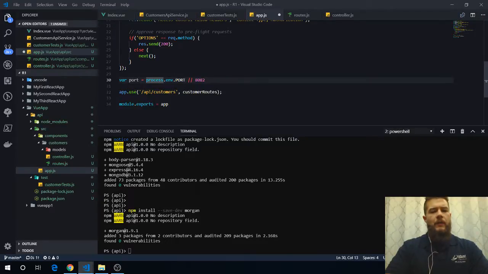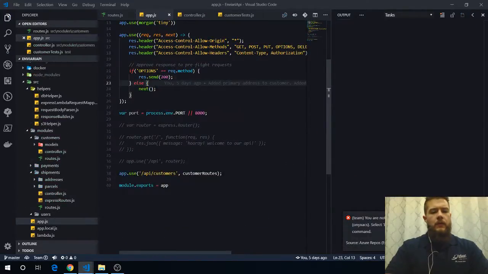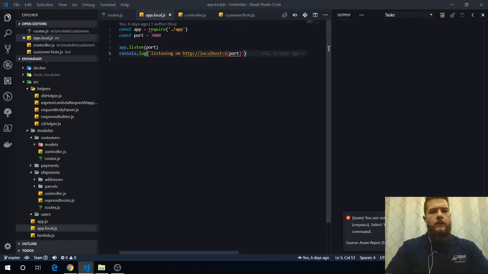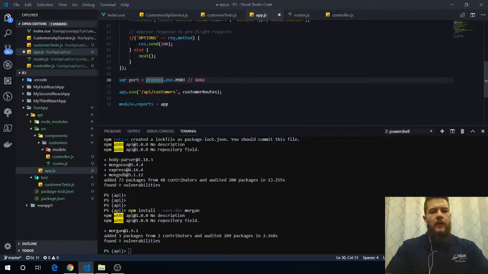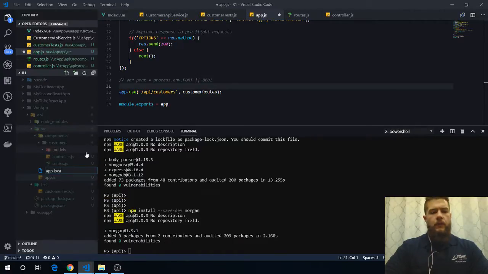Artboard, why is that not being used? Hold on a second, let me check something. Port equals 3000. Oh yeah, this is because, you know what, we're going to go ahead and set this up in the same manner, because what I was using this for, I think, was, let's see, new file app.local.js.